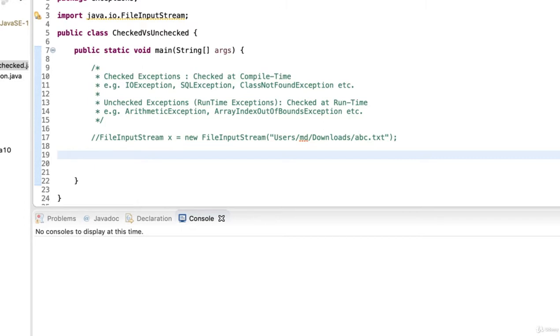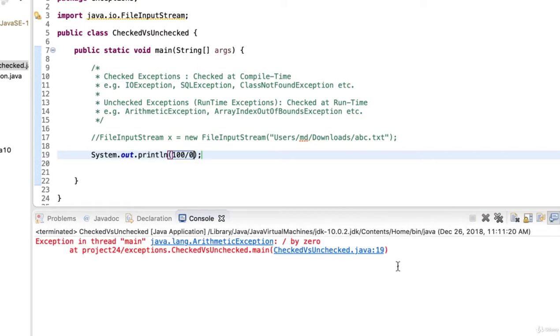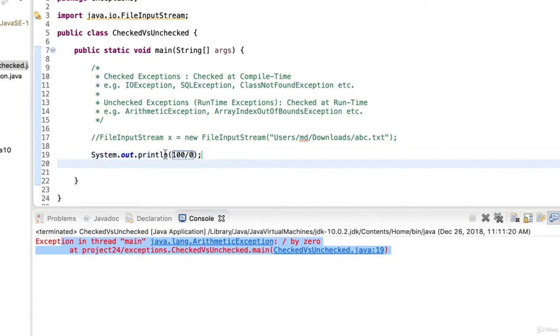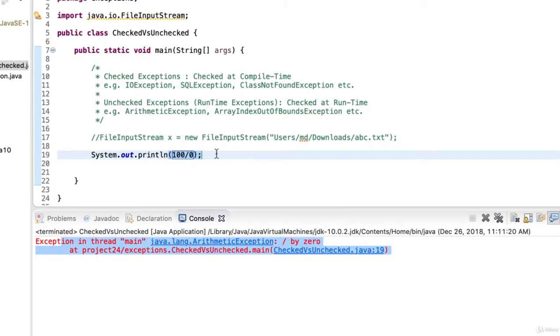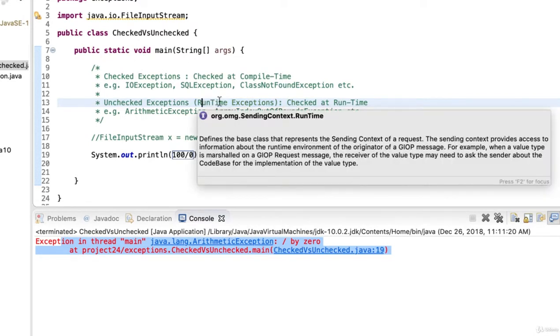The compiler will not check for these because their occurring or not occurring will depend, most of the time, on the input data. For example, if you do something like 100 divided by 0, in this case we have two integers, 100 and 0, and the second integer is 0, and when you run, you are getting an exception, yes, but the compiler has not caught it. Like in the previous case, we got the compilation error. In this case, the compiler did not catch this exception, and that's what we call unchecked exceptions or runtime exceptions. All the unchecked exceptions basically are the subclasses of RuntimeException.